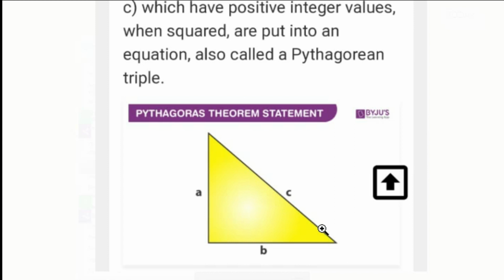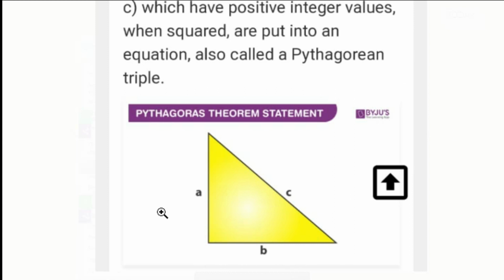So if this is the angle of reference, its opposite side is what? This, A. So A is the perpendicular. Clear? Now where is the hypotenuse? The hypotenuse is always the longest side of a right angle triangle, and the hypotenuse is the opposite side of the 90 degree angle.